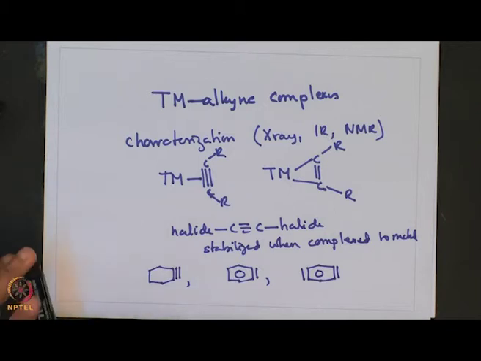These transition metal alkyne complexes are very important compounds, particularly in organometallic chemistry, with regard to their ability to stabilize otherwise unstable alkynes through coordination to transition metals.